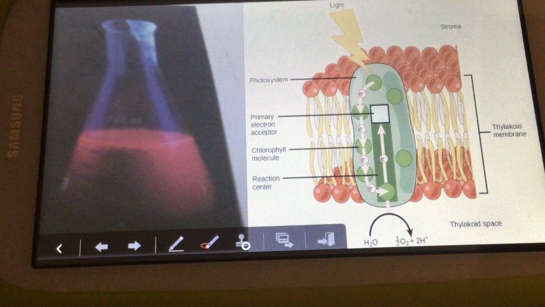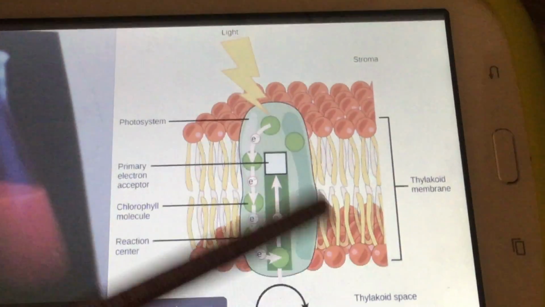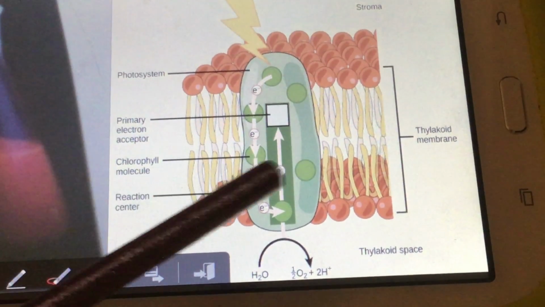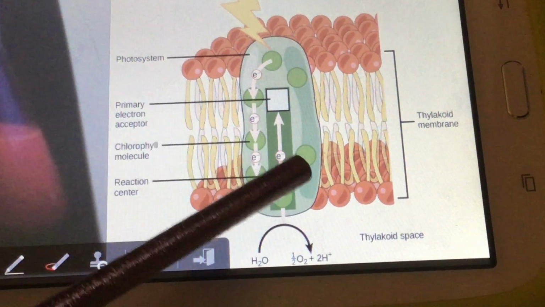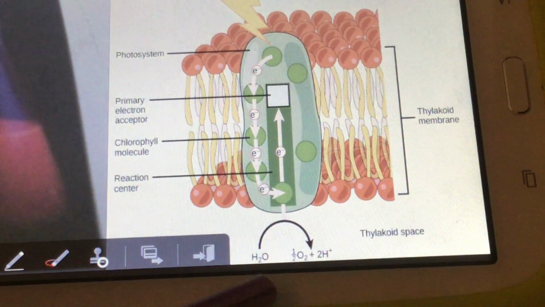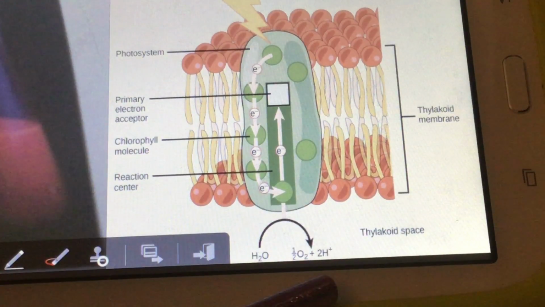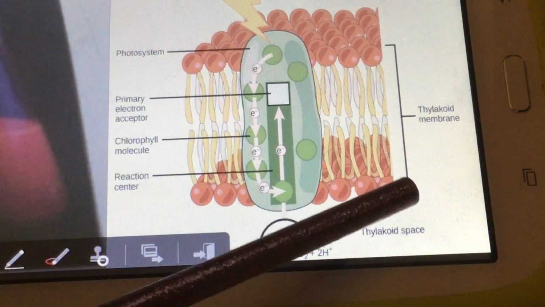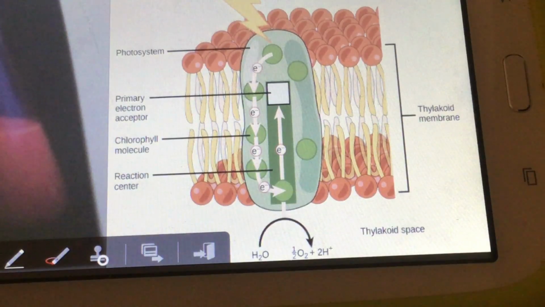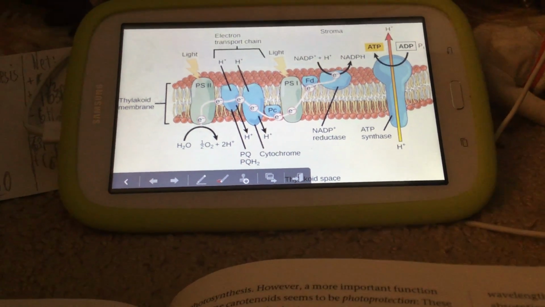Here you see the second image is the important image here. We have light that passes in, and the stroma, and the photosystem, and the primary electron acceptor. Here's the chlorophyll molecule, and the reaction center that takes an H2O and divides it into half O2 and 2 hydrogens. Here's the thylakoid membrane. It looks like the phospholipid bilayer, but it isn't. It's a different membrane.